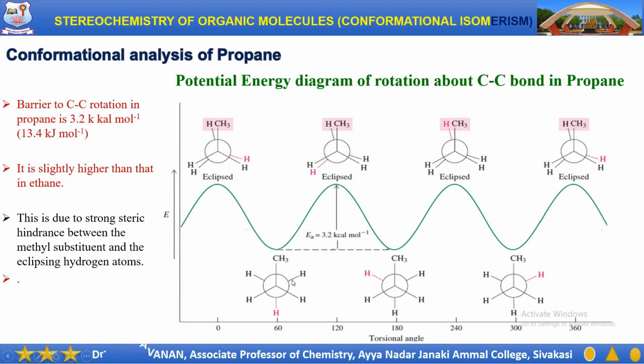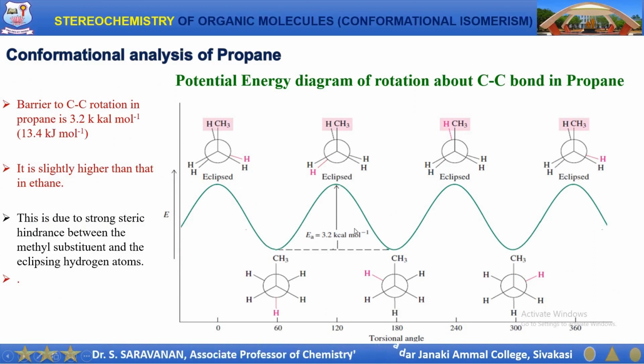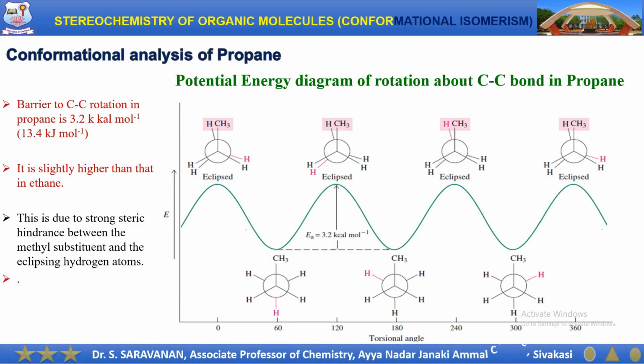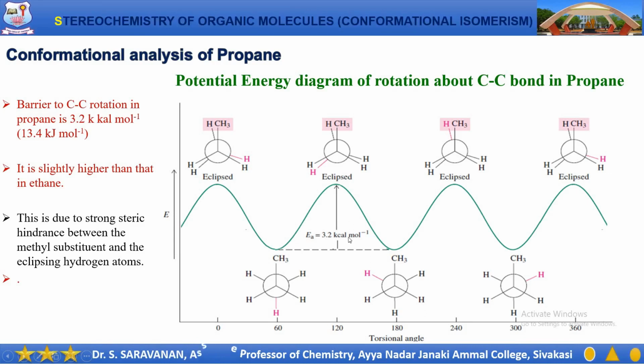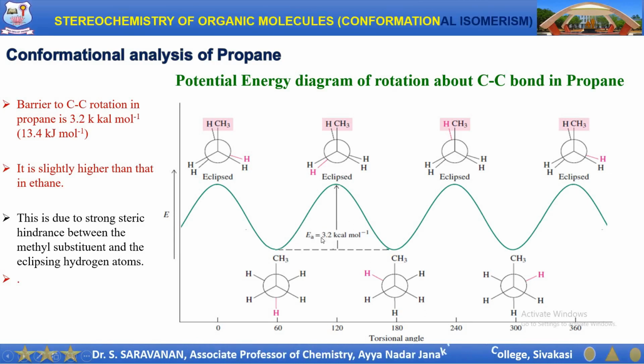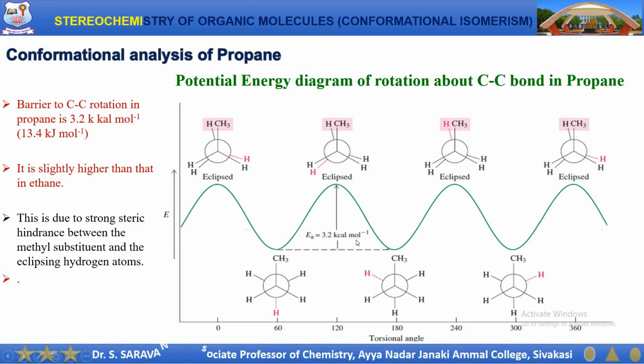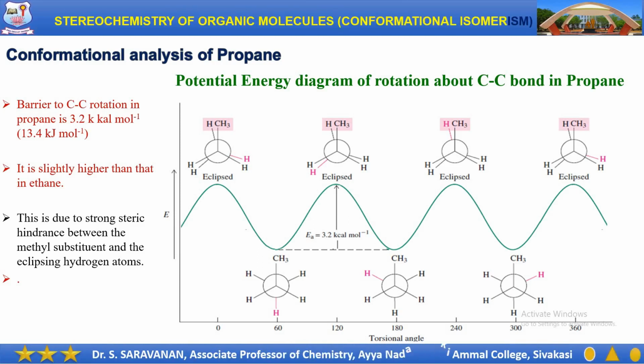And you can see the potential energy diagram for the rotation about the carbon-carbon bond. There is a slight increase in the barrier for carbon-carbon rotation, which is 3.2 kilocalories per mole in propane and 2.9 kilocalories per mole for ethane.